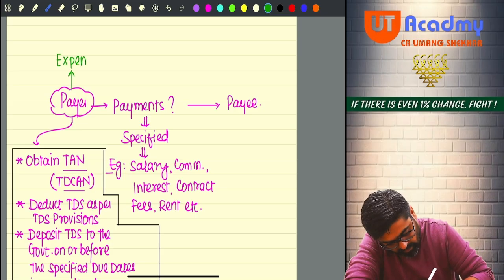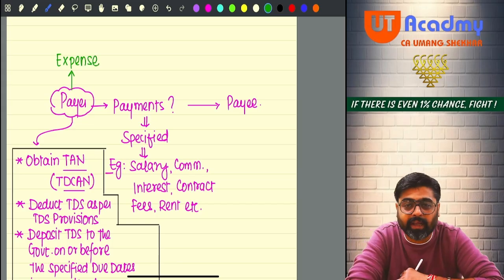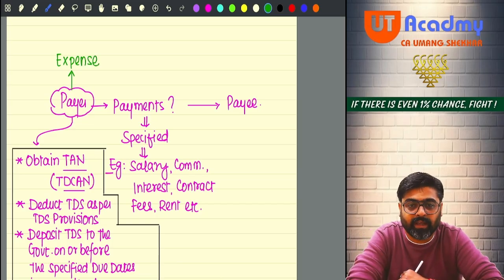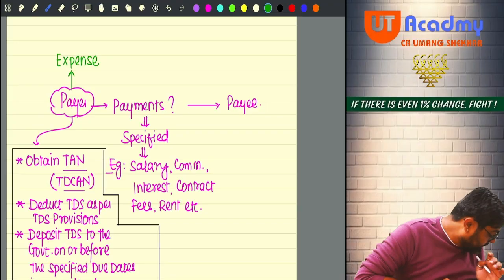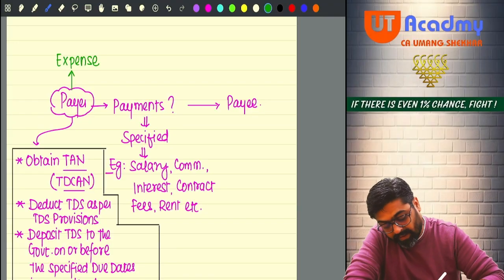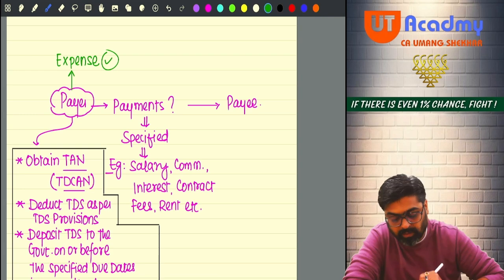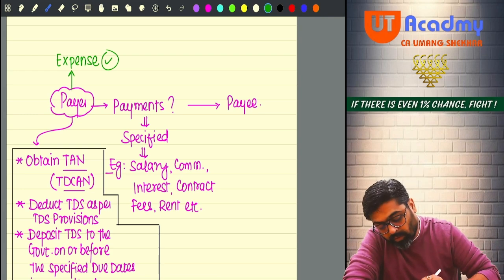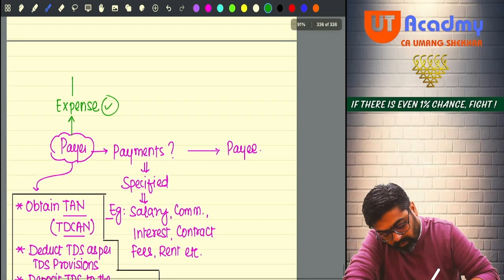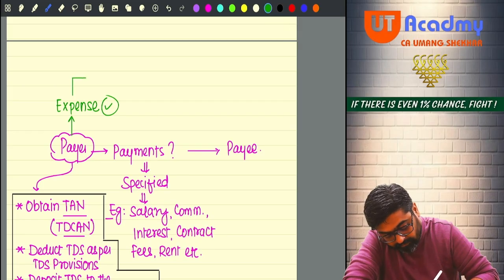The payer will say yes, this is my expense. Okay. So you are going to claim this expense as a deduction, no?